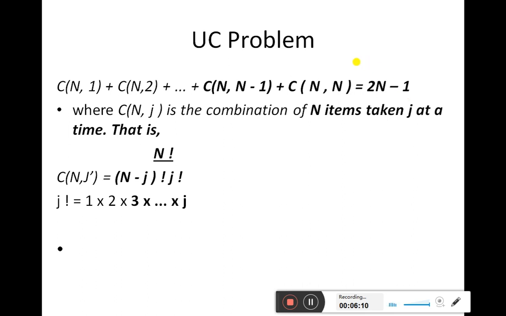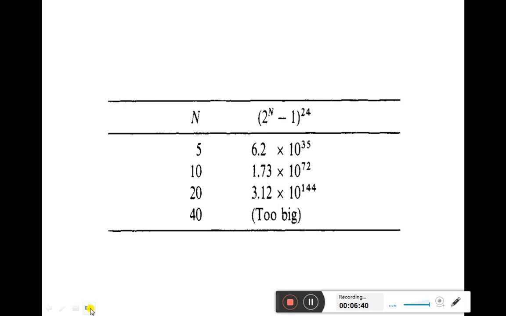So such a complicated problem is this unit commitment. Now we have shown here where C of n comma j is the combination of n items taken j at a time. That is, we get it as n factorial divided by n minus j factorial into j factorial. So the number of combinations we get here is too many. Here n indicates the number of generators in our power system.